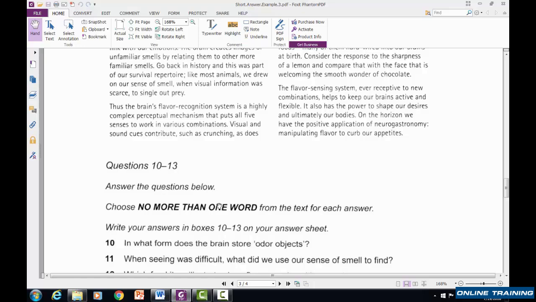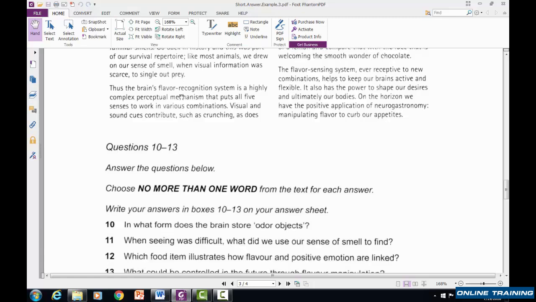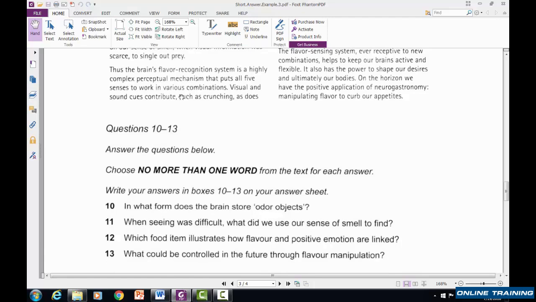It says no more than one word, right? So I can't write singled out prey. My answer has to be prey. So always, like I keep telling you, pay attention to the directions, because if you write single out prey, they're going to mark it wrong because you couldn't follow directions. I don't mean to be like your parents and admonish you, but I hate seeing people get those questions wrong because they weren't following directions. You got to follow directions.